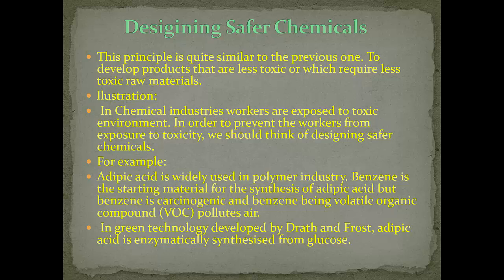Designing safer chemicals. This principle is quite similar to the previous one. To develop products that are less toxic or which require less toxic raw material. For example, in chemical industries, workers are exposed to a toxic environment. In order to prevent the workers from exposure to toxicity, we should think of designing safer chemicals.